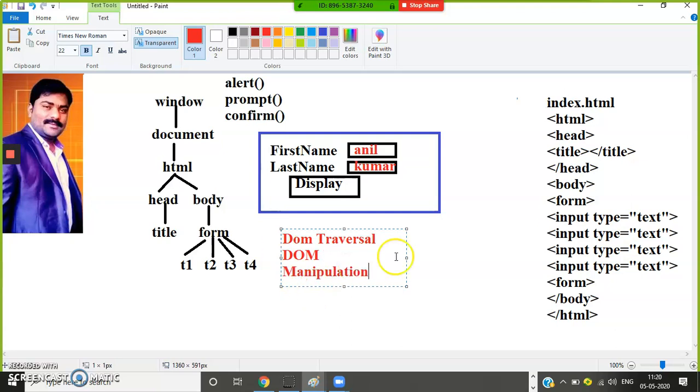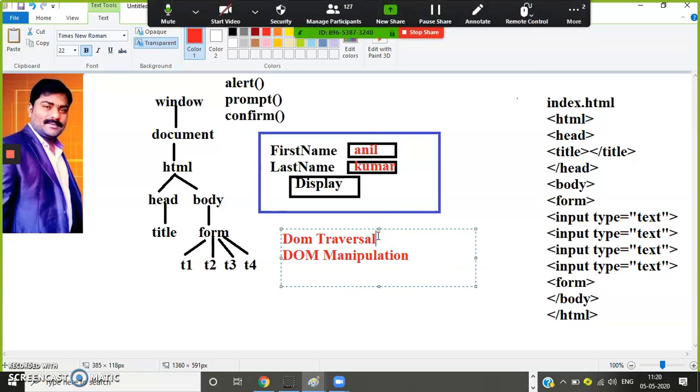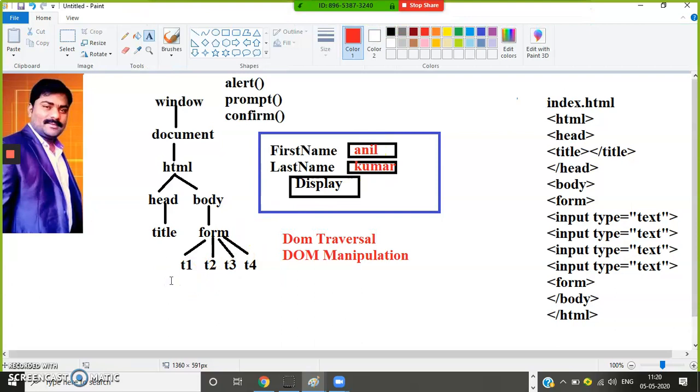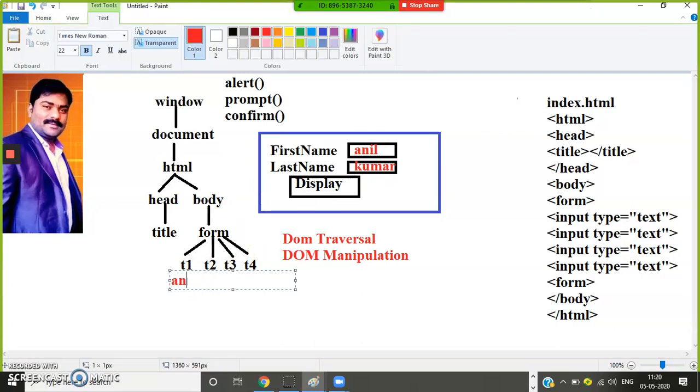Now you may get a doubt: sir, what is this DOM traversal? DOM traversal means if you want to catch the HTML element values at runtime. At what time? Runtime. Is it clear? Catching these values, Anil and Kumar. Where are Anil and Kumar available? Text box 1. Let us assume in text box 1, I entered Anil, and in text box 2, I entered Kumar.